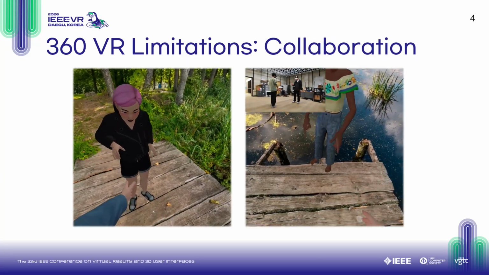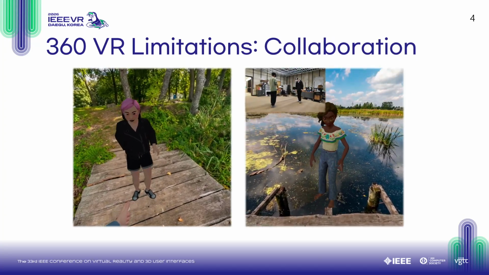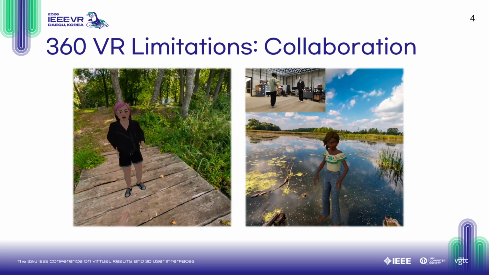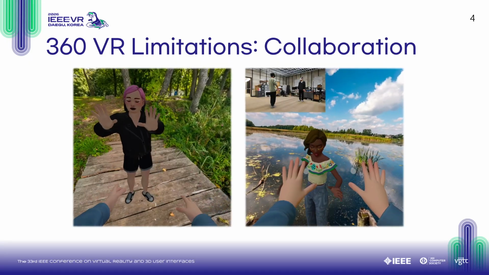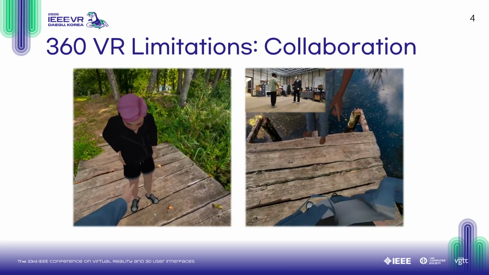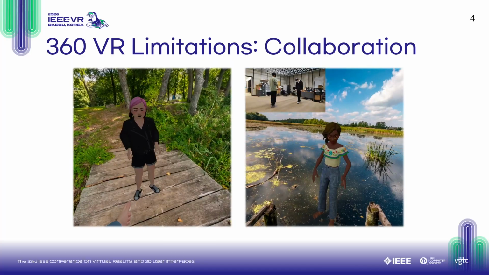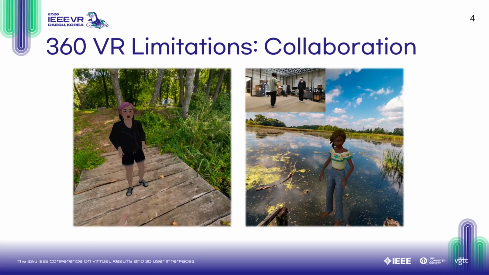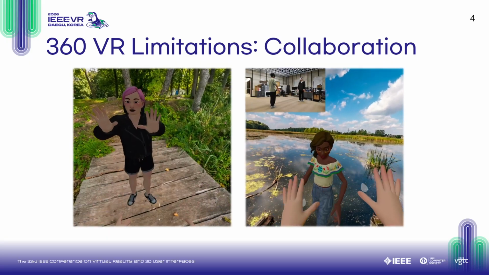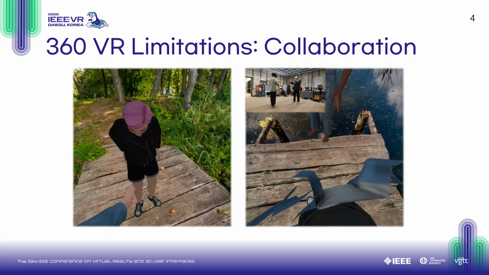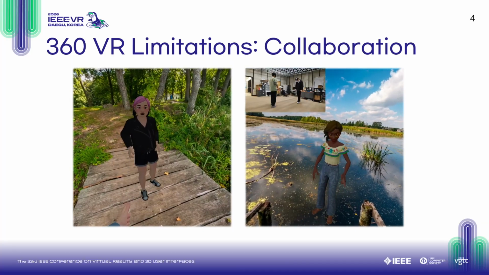Another limitation is in collaboration. Since only one user can be at the acquisition point at one time, 360 VR renders the collaborator's avatar at a position that appears spatially inconsistent with respect to the real-world scene. You can see here, when one user goes backwards, in their view, the other standing user who doesn't move slides from the deck to the water.